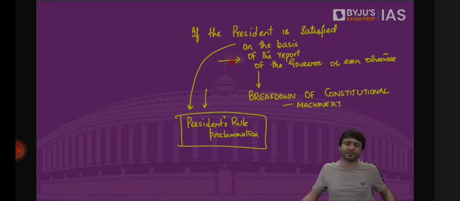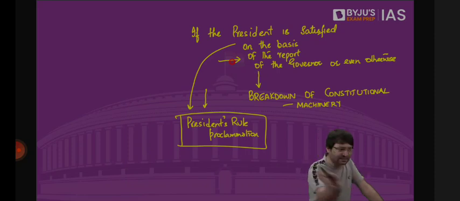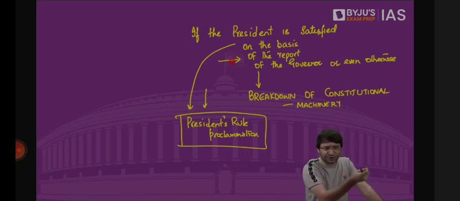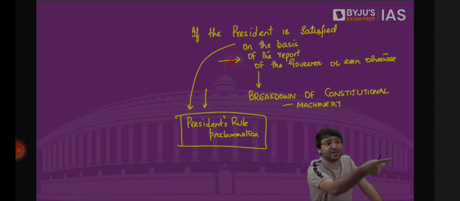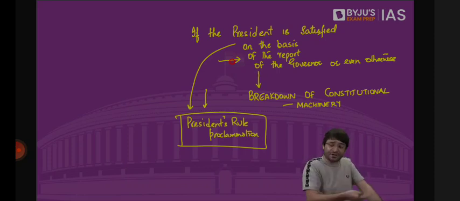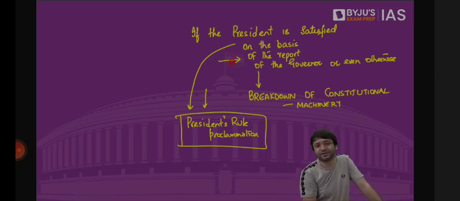And what will happen because of that? First, Council of Ministers dismissed. Chief Minister, you're gone. Your ministers are gone. All your executive power will now be taken over by me. I am the President of India. What about the legislative powers? That will be exercised by the Parliament. Parliament will become the legislature for that state. Which means no dual government because the government of the state is dismissed. No distribution of powers because now Parliament, which is the central legislature, will make laws on behalf of the state legislature. That is the impact of President's rule.